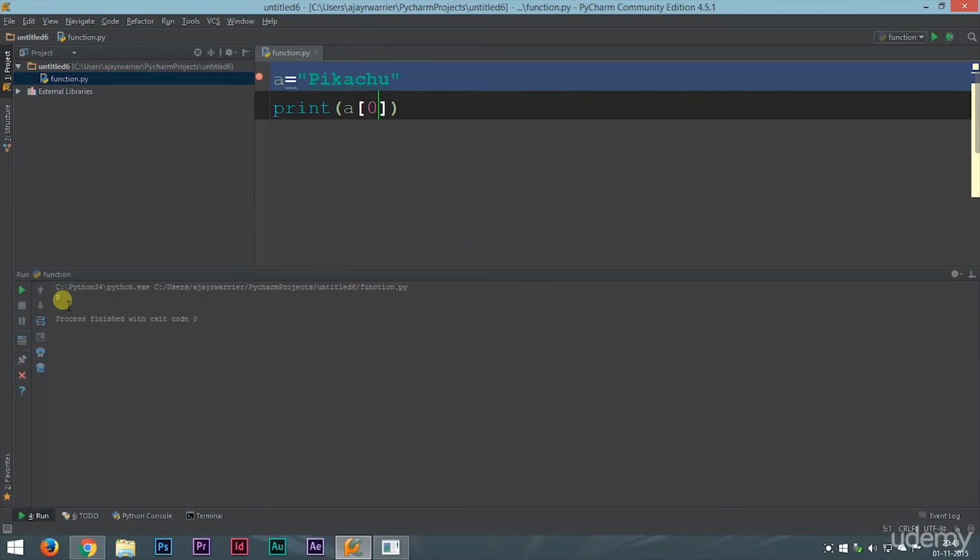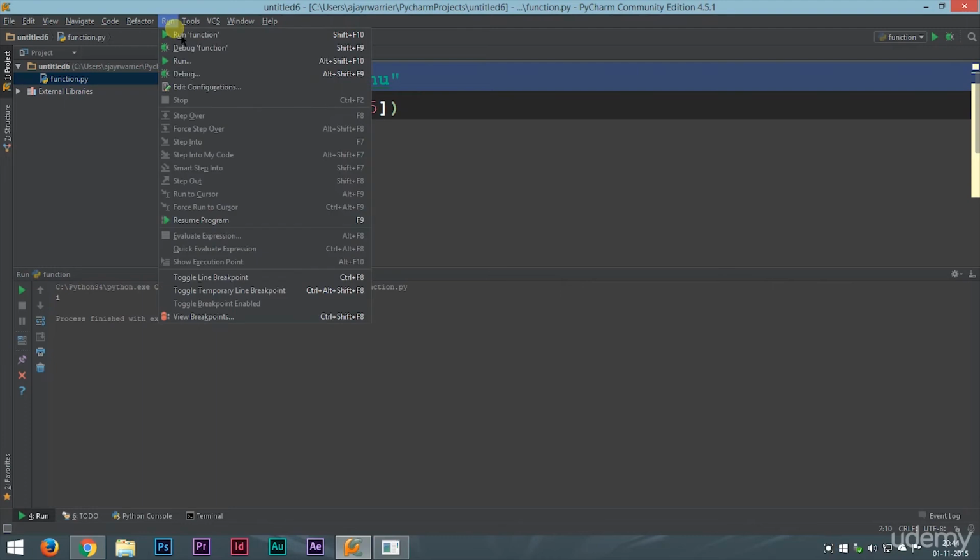Yes, in the output screen we get P. Now in case we change this 0 to 1, let's run this again. We get I, that means our second letter. Now if you want the 5th letter to print, just put 5 inside the square brackets.